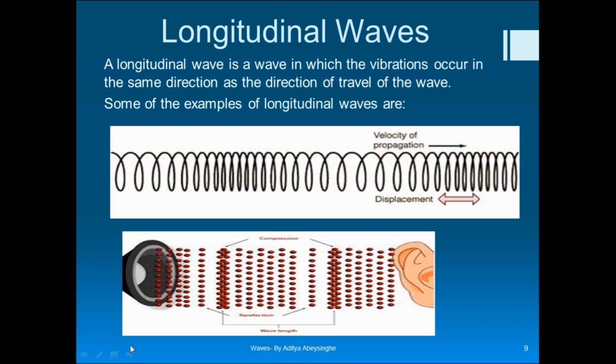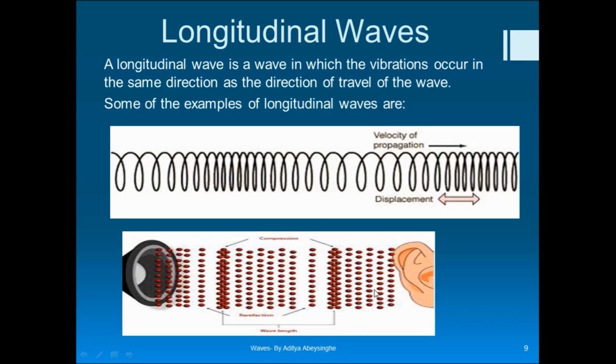Let's consider longitudinal waves, and then I will explain the difference between transverse and longitudinal waves. A longitudinal wave is a wave in which vibrations occur in the same direction as the direction of travel of the wave. For example, if you take a slinky like this, a spiral, and keep your hand here, compress it and release, you can see some periodical movements.